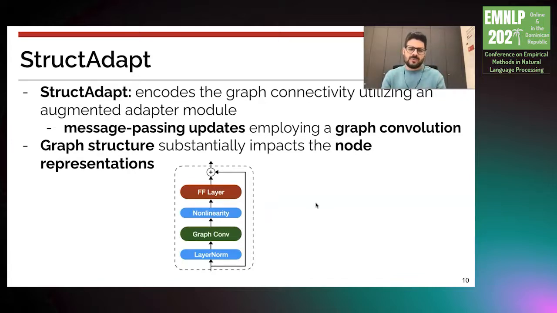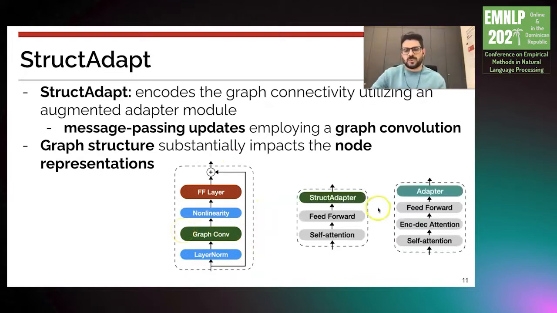And the idea is that the graph structure will substantially impact the node representations. So here we have an illustration of StructAdapt, where you add a graph convolution that will encode the relations between nodes in the input graph. StructAdapt is used in each encoder layer of the pre-trained language model, and an adapter is used in each decoder layer.